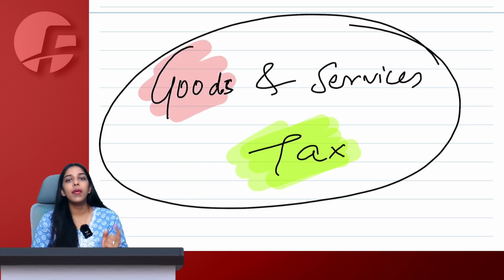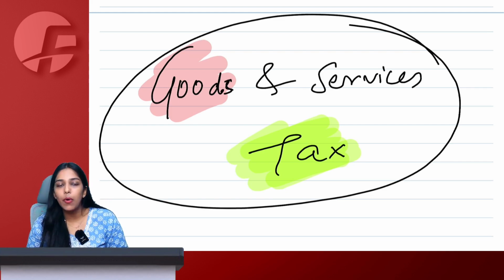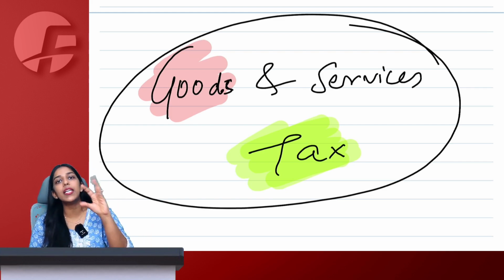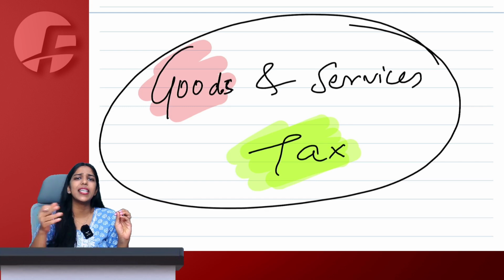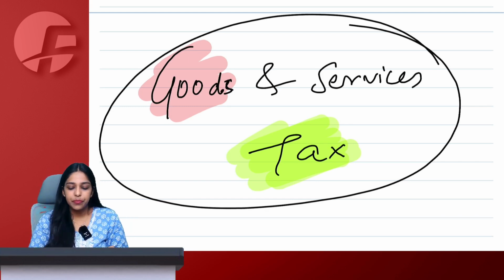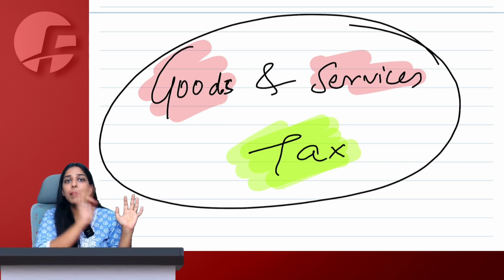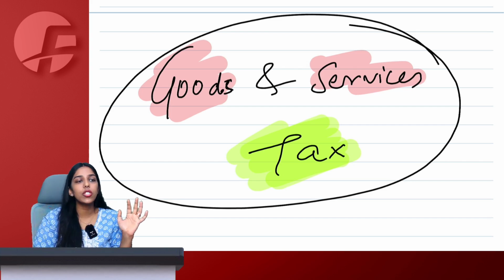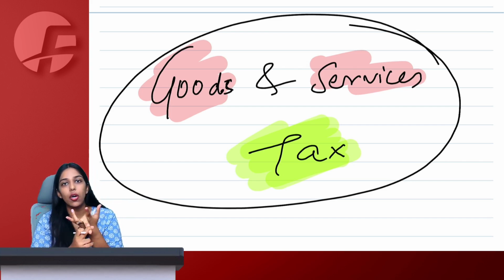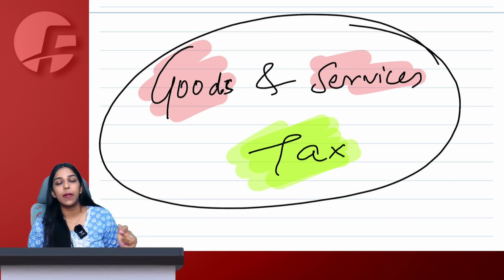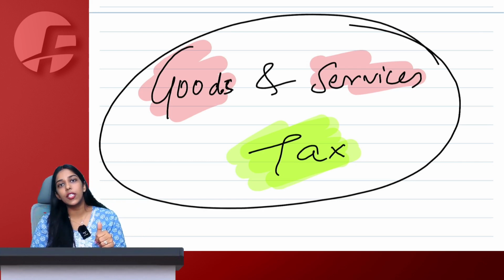What is goods, ma'am? Goods means every kind of movable property other than money and security but includes actionable claims, growing crops, and anything attached to land which will be severed. Services means anything other than goods, money or security.